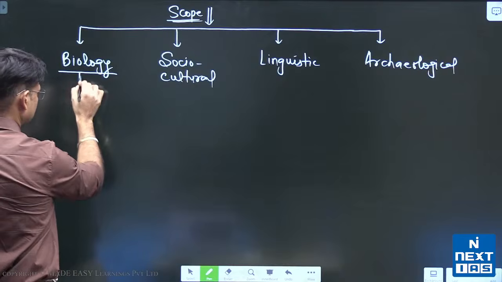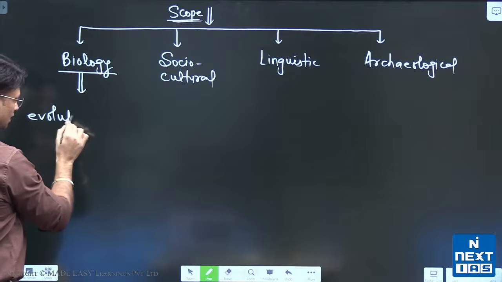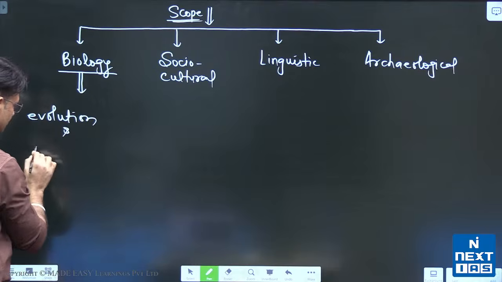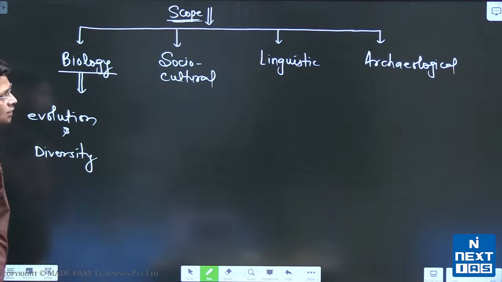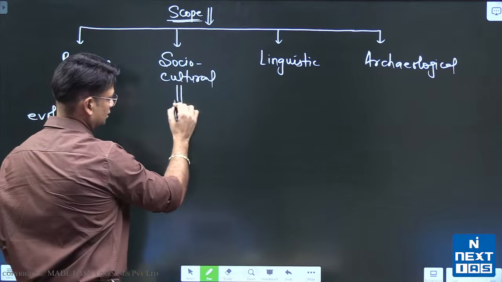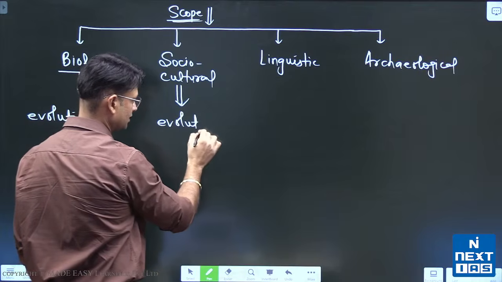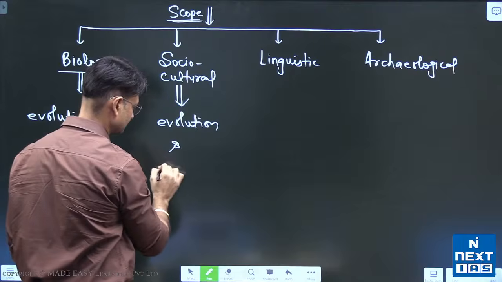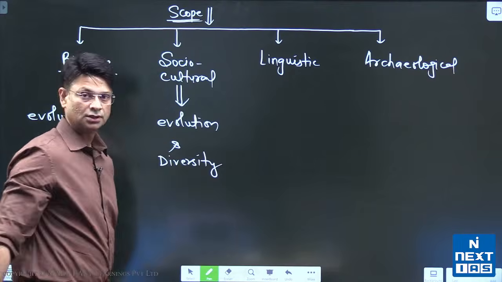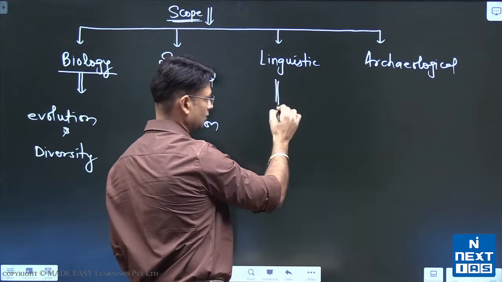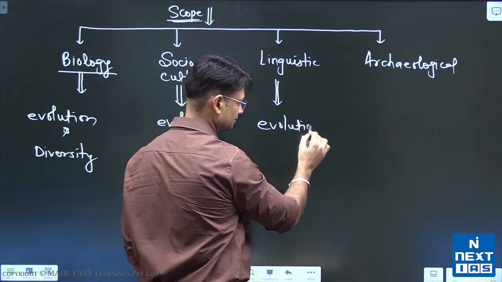So biological anthropology studies human evolution and human diversity. It studies socio-cultural evolution and socio-cultural diversity. In the same way, it studies the evolution of language and diversity.